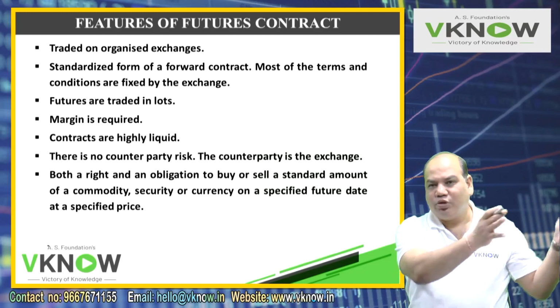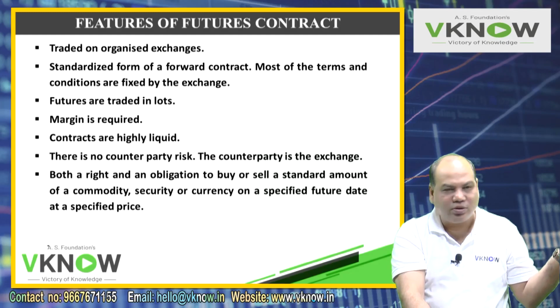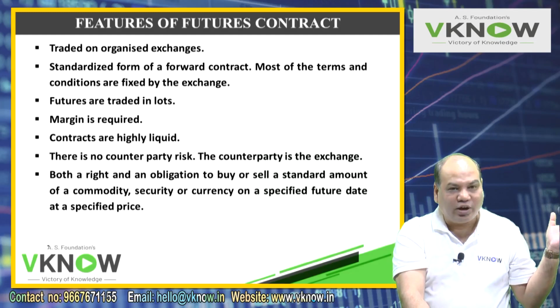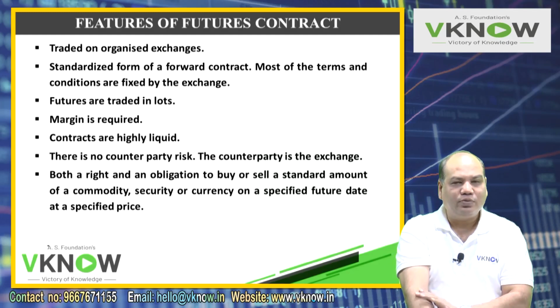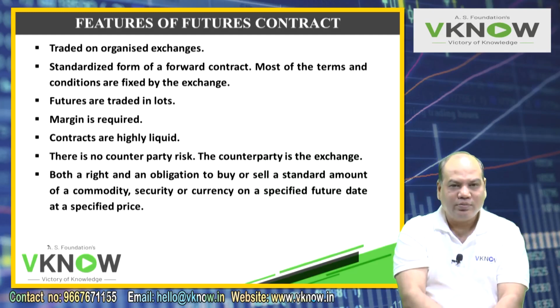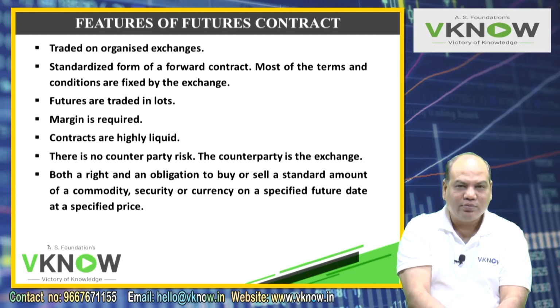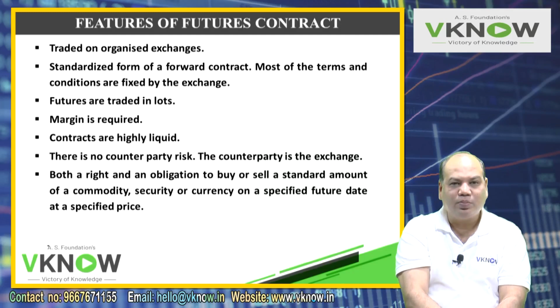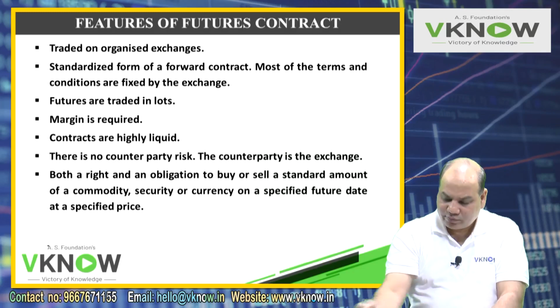Initial margin is like a deposit money. When you take a house on rent, the landlord asks you to pay some 30,000-40,000 rupees as deposit money, or 1 lakh rupees, depends on the house. And once you vacate that house, they give it back to you. But if you vacate the house and you've broken certain things, then from that margin they will deduct those charges and pay the remaining amount to you. So it works like that. This way the exchange also plays safe. Otherwise the exchange would be the loser. So the exchange takes margin from these parties.